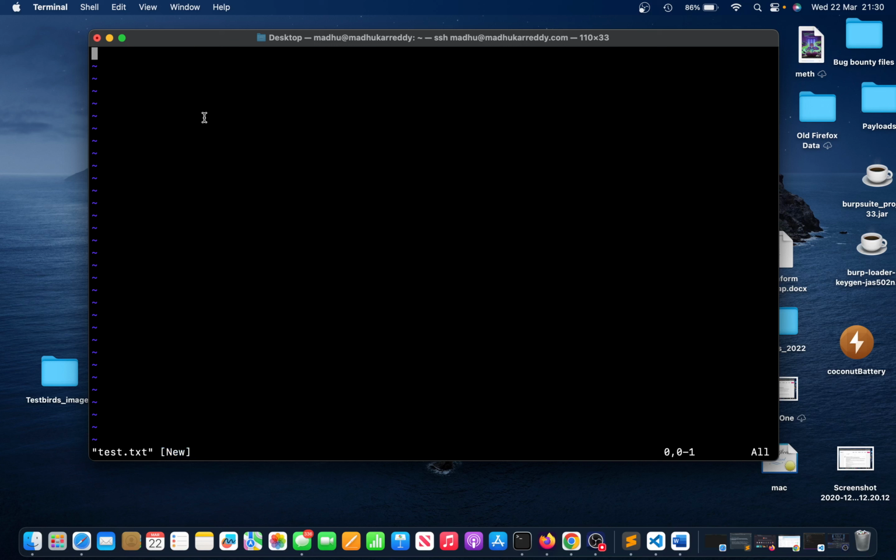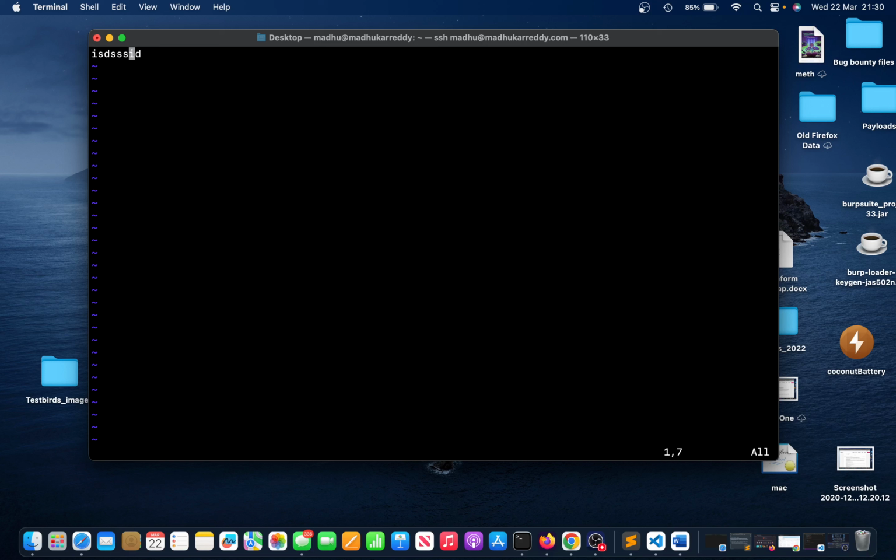So this vi editor has command mode and insert mode. By default, when you enter into vi, it usually comes in command mode. So that's why you don't see insert over here. If you want to type something, just press I. Once you press I, it's going to be in insert mode. So now you can type anything over here. If you press escape, that's going to make it command mode. Now that insert is gone.